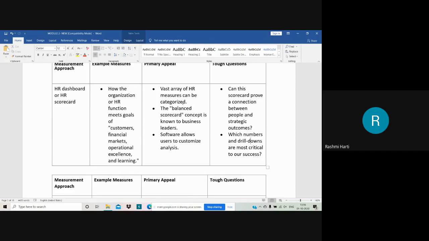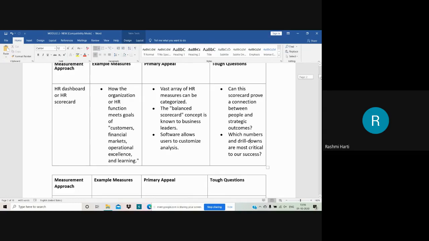Then, which numbers on drill down are most critical to our success? Which criteria is really critical to the success of the strategy of the organization? Which function of HR is really critical for the success of the organization? All these are tough questions which are to be answered, right?